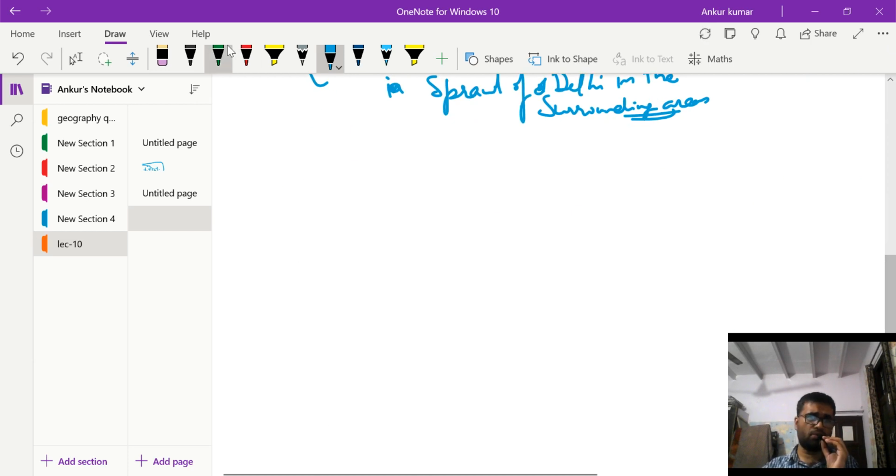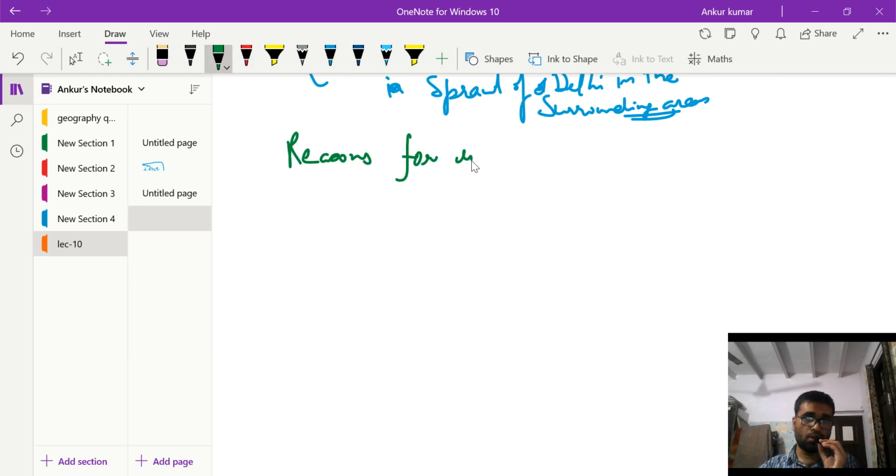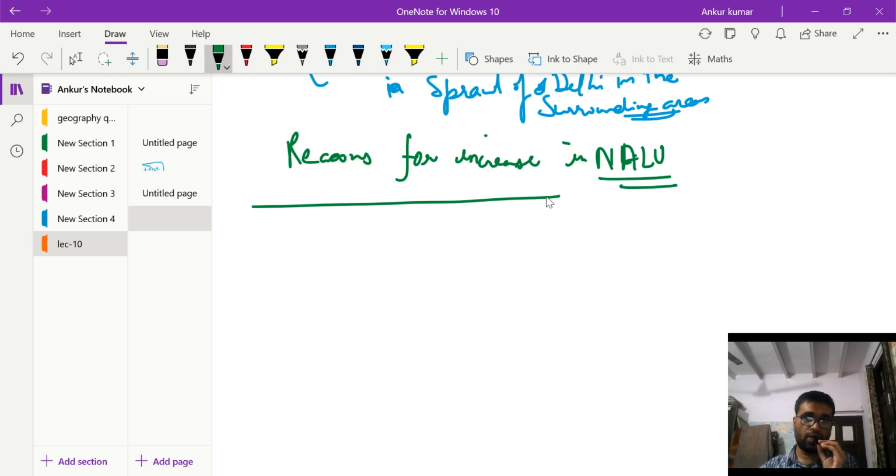So let us more systematically write the reasons for increase in non-agricultural land use. Number one, we can say that urbanization. Okay, I can say the infrastructure projects.